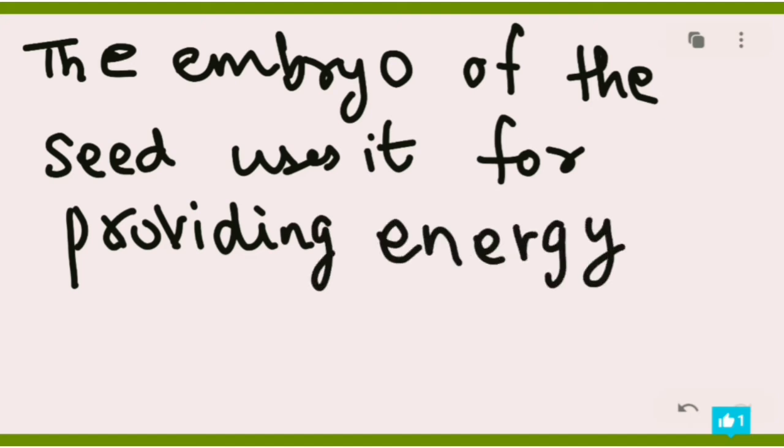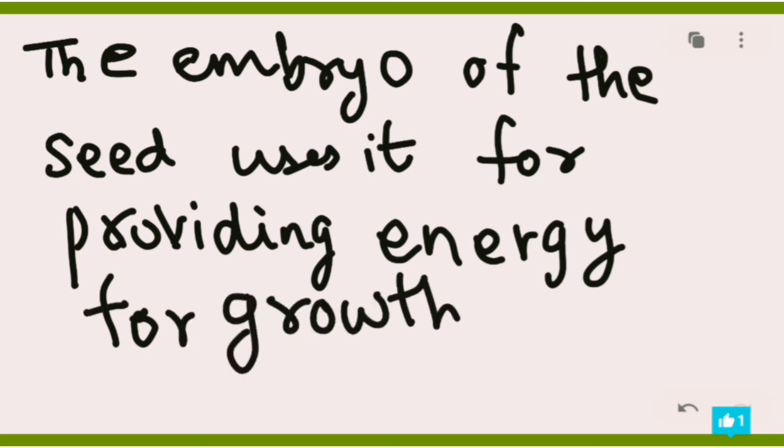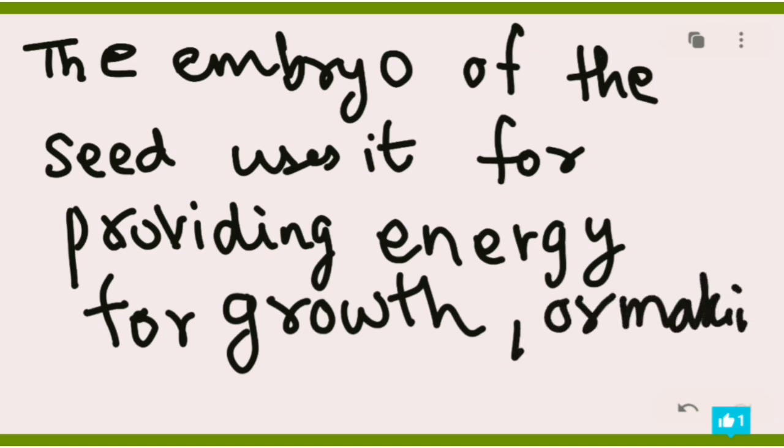Glucose or simple sugars are used for providing energy. So they are using this energy for growth or making new cells so that it can multiply and become a shoot or a root.